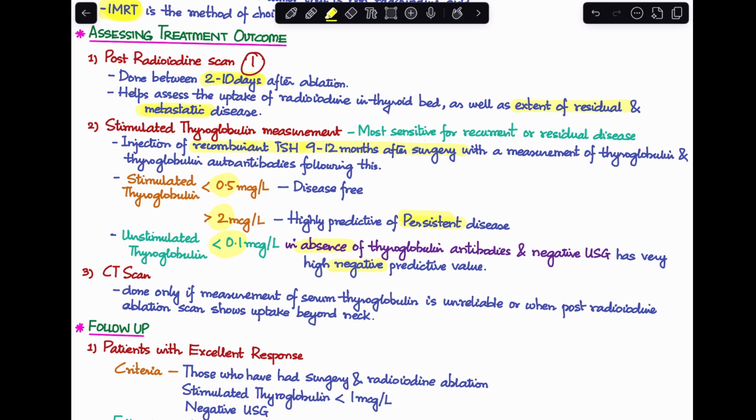Last option over here is to perform a CT scan. Now, this is done only if the measurement of serum thyroglobulin has been unreliable, or when your post radioiodine ablation scan has shown uptake beyond the neck. Only in that case we perform a CT scan.